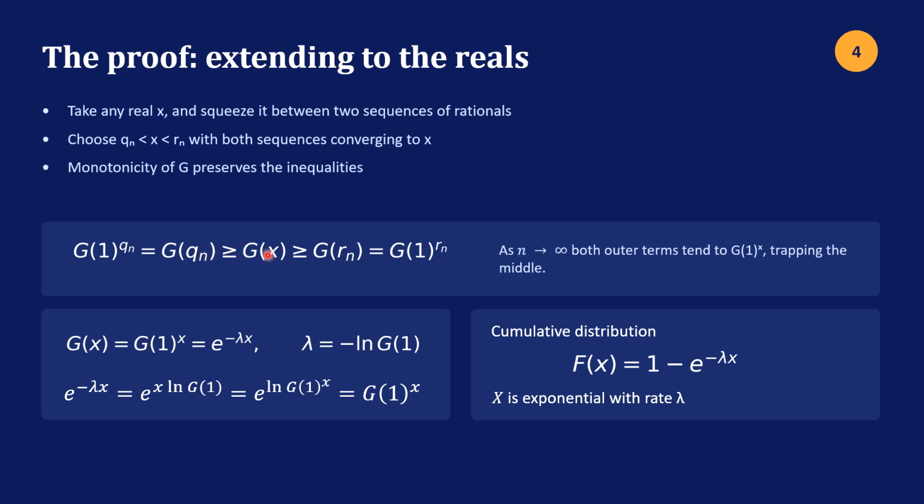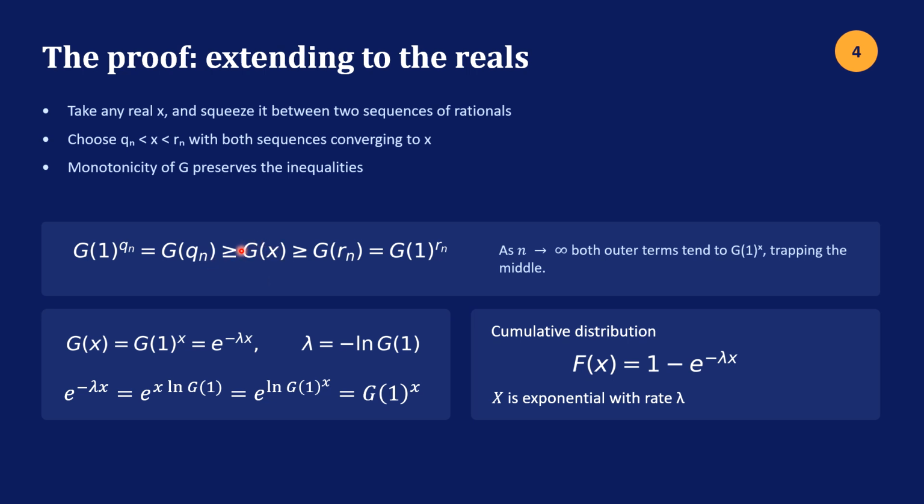And this is greater than g of x because of the monotonicity. And then g of x is greater than g of R sub n, which equals g of 1 to the R sub n power. So as n approaches infinity, in other words, as these sequences get closer and closer to x, both outer terms tend to g of 1 to the x power, trapping the middle.